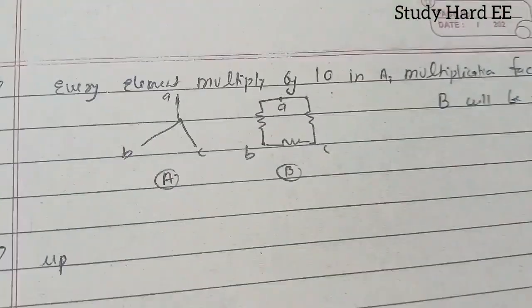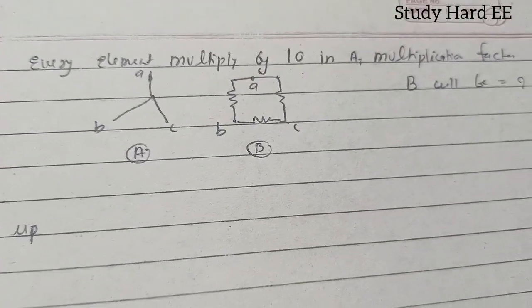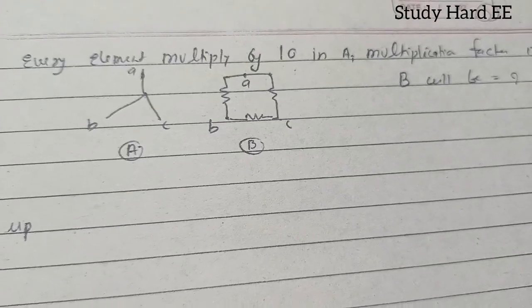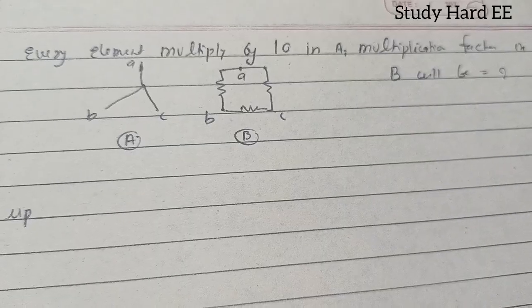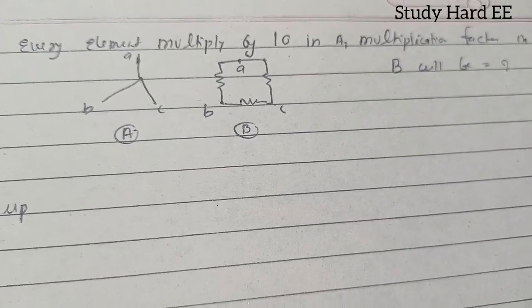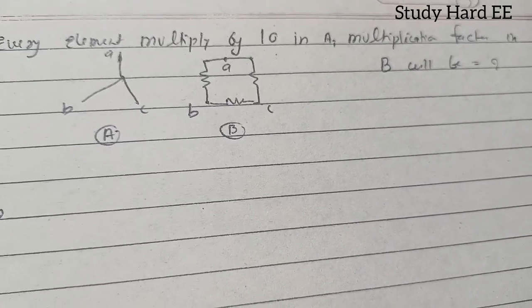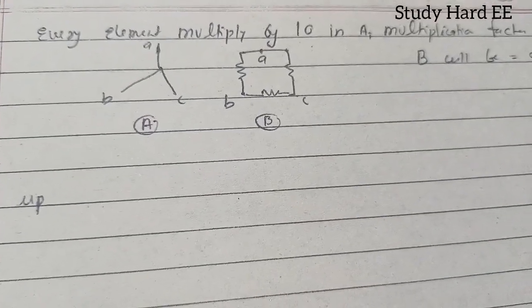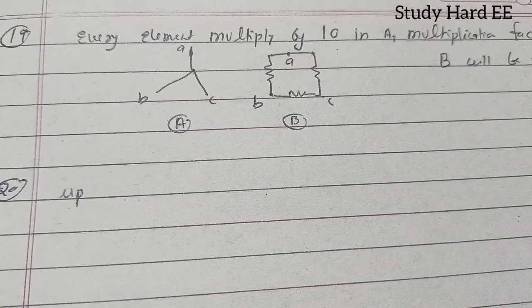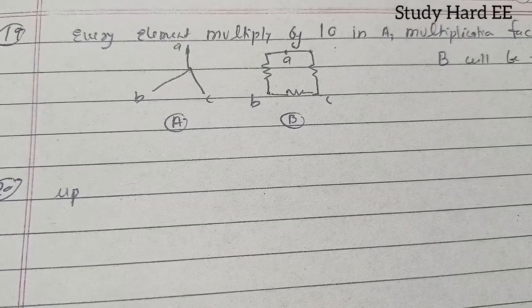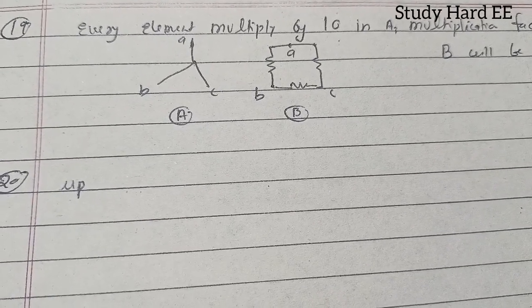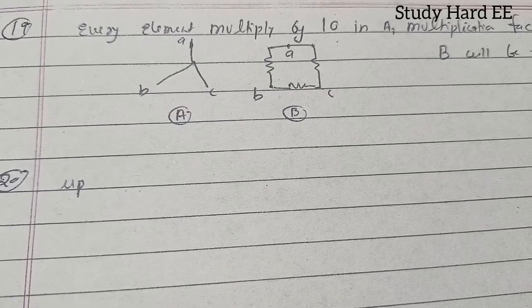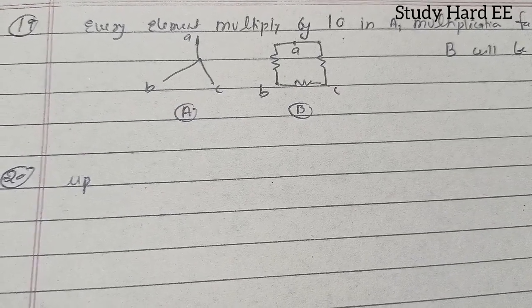And in question number 19, you can see this is a question about the star delta connection, equivalent star, equivalent delta. In the 19th question a star connection is given and the value of the resistor is given, and what will be the factor in the equivalent delta if all the resistors of the star are multiplied by 10. So basically the answer will be 10.